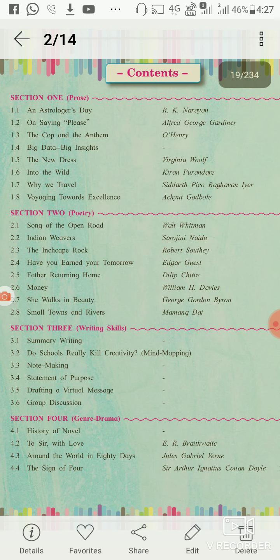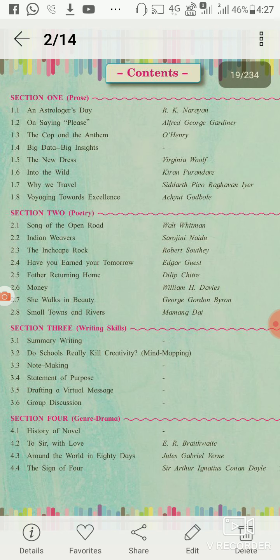Section 1 is about prose. Prose means lessons. In this section, in this unit, there are 8 lessons. Then section number 2, unit number 2, is about poetry. There are 8 poems in this unit. Then section number 3, unit 3, is about writing skills. There are almost 6 writing skills in this unit.